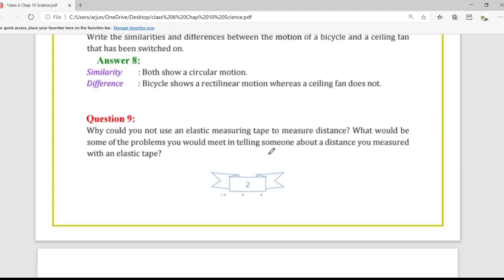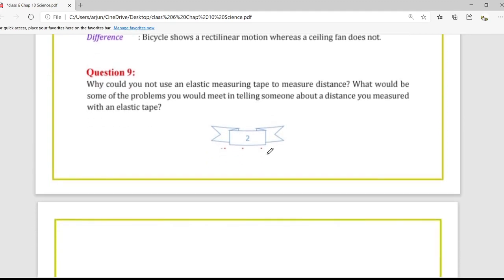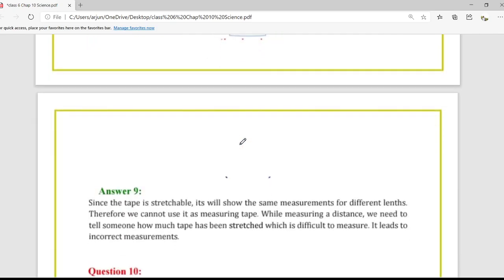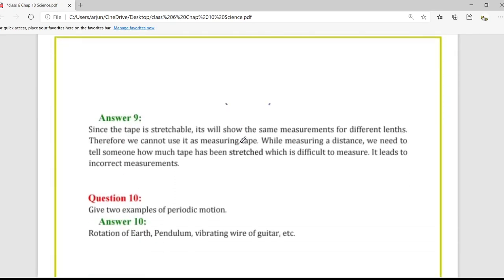Question number 9. Why could you not use an elastic measure tape to measure distance? Elastic means the tape which can be stretched. What would be some of the problems you would meet in telling someone about a distance you measured with an elastic tape? Since the tape is stretchable, it will show the same measurement for different lengths.